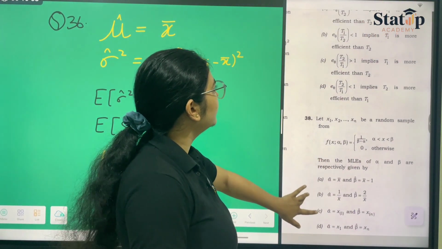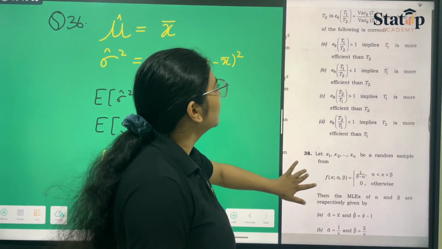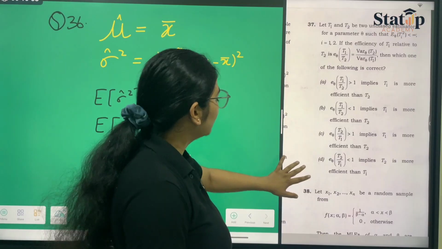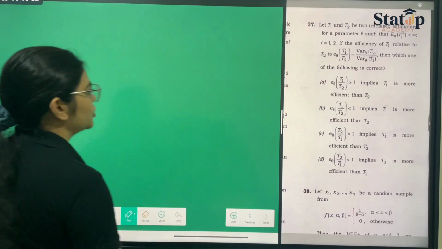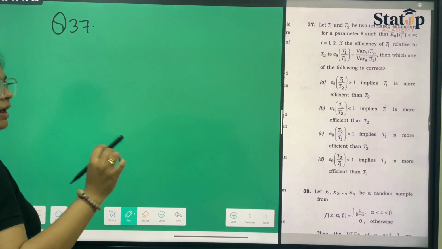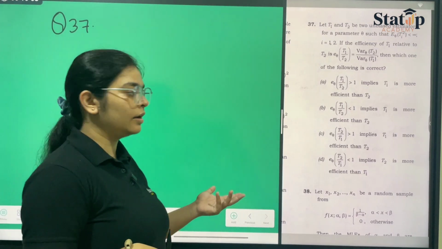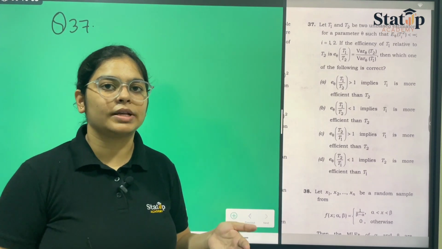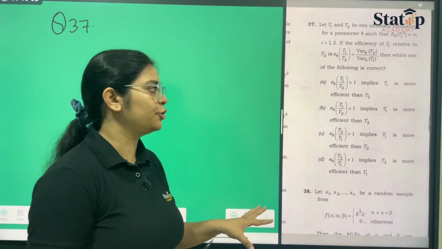Now moving towards another question. This question is a very interesting one, question number 37. It was very easy, but it was made to come in the examination just so as to confuse you, and many would have been confused by this.